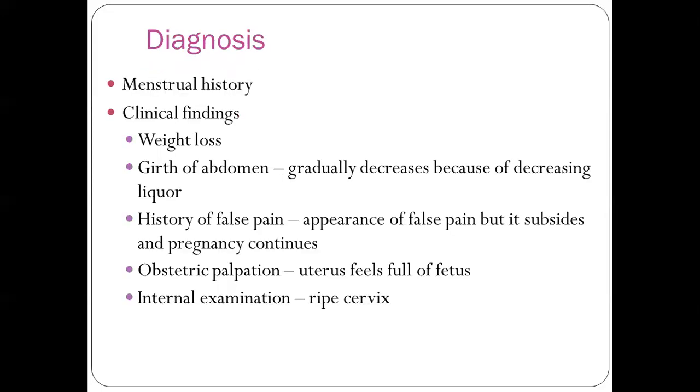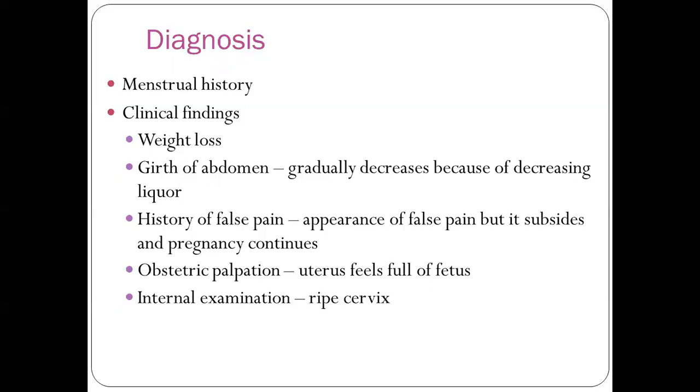How can we diagnose this case? From the menstrual history. When we are collecting the history related to the last menstrual period, we will be calculating the EDD, and we can find out whether it is a case of post-term pregnancy or not.